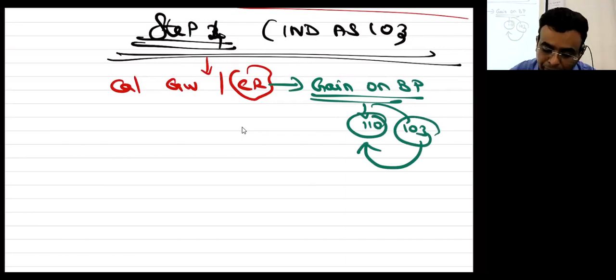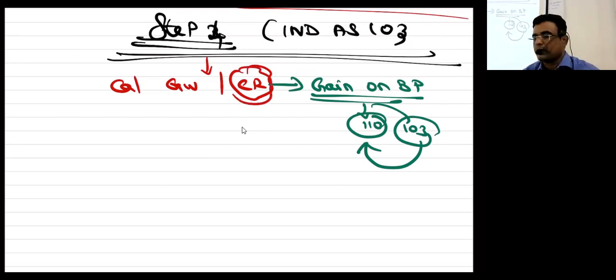Gain on bargain purchase is not discussed in 110. When I buy a company by bargaining and a profit comes, that is gain on bargain purchase. Is it clear? So the old name is given as goodwill or capital reserve.